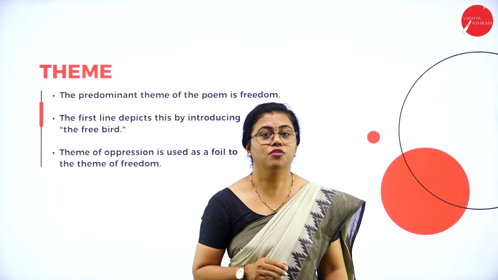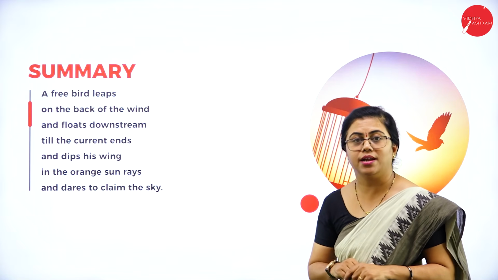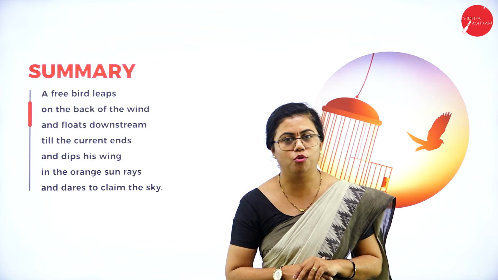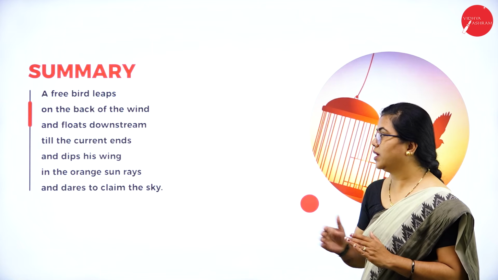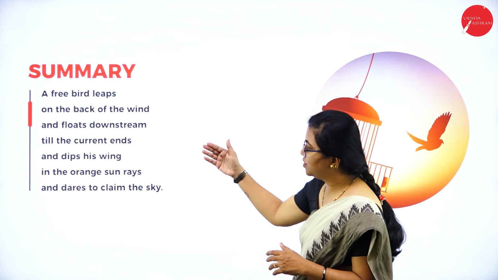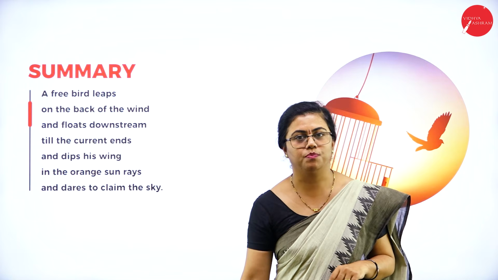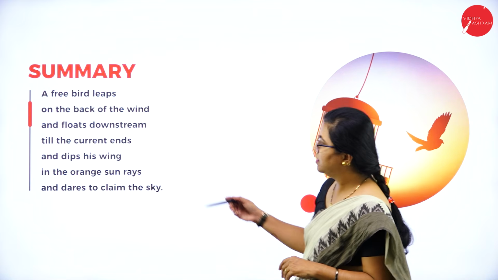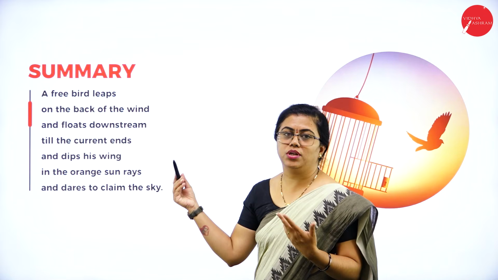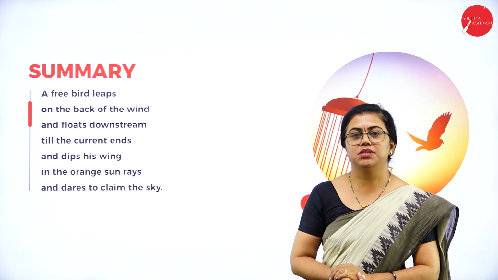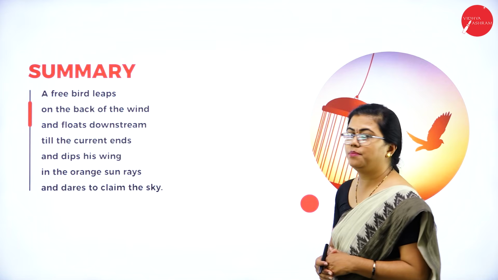Let us begin with the first stanza of the poem. I want you to concentrate on the rhyme scheme also of this poem, because this is written in free verse. There is no rhyme scheme here. One or two words rhyme, but you cannot consider that as the rhyme scheme of the poem, because here and there only they rhyme. Ends, raise, like that, they hardly rhyme. So you need not consider that as a rhyme scheme of the poem. So let us begin with the first stanza.